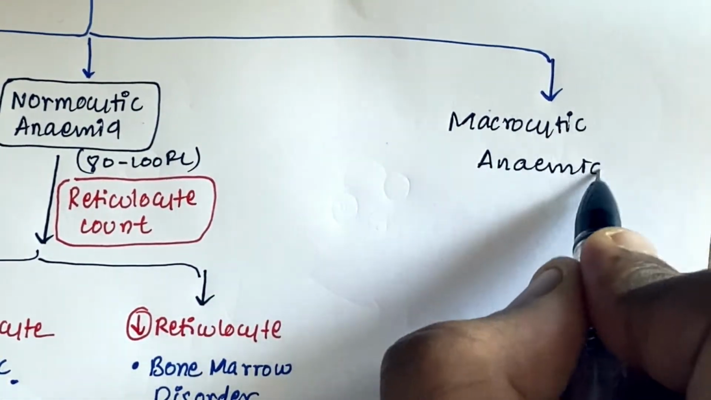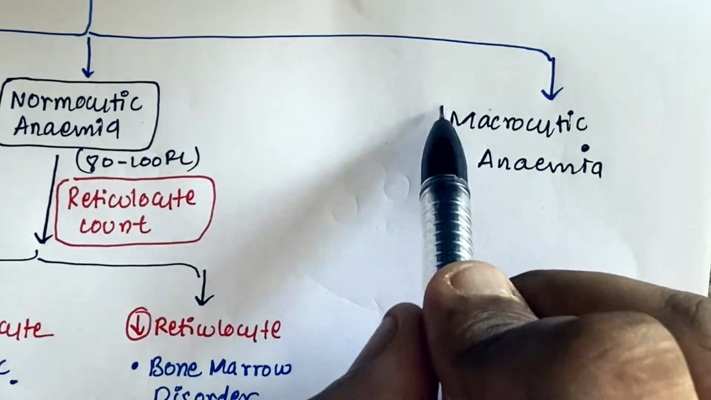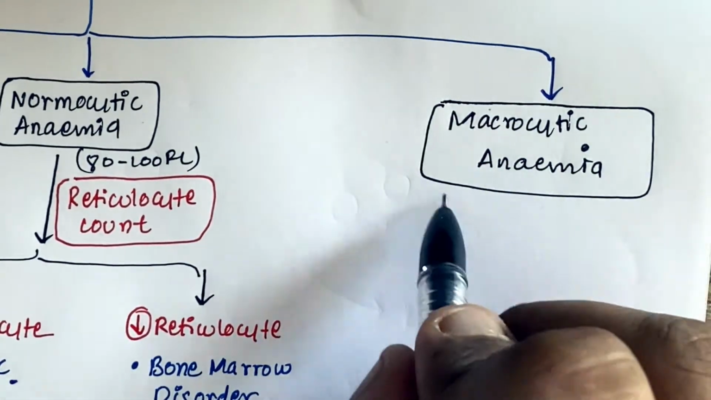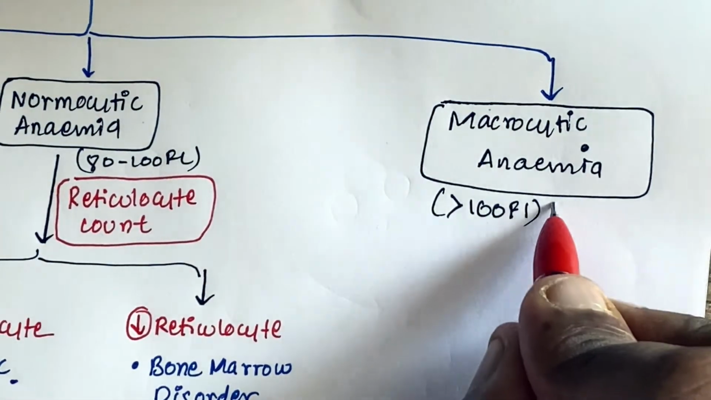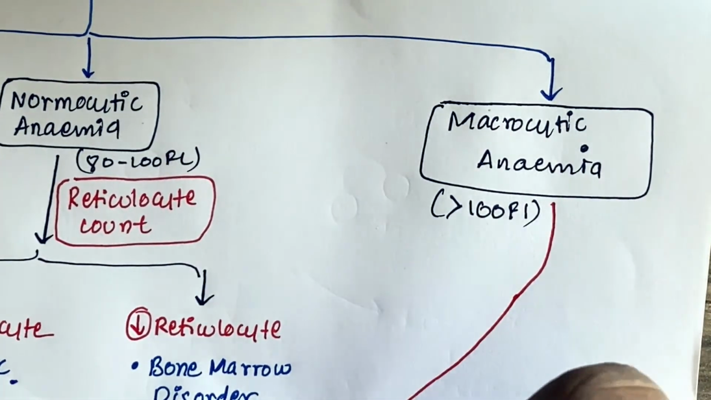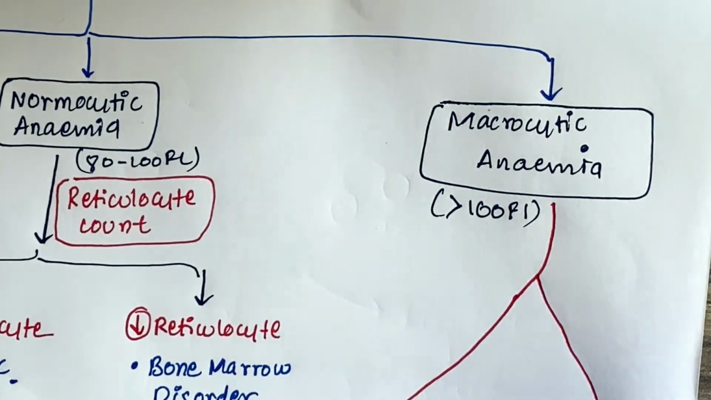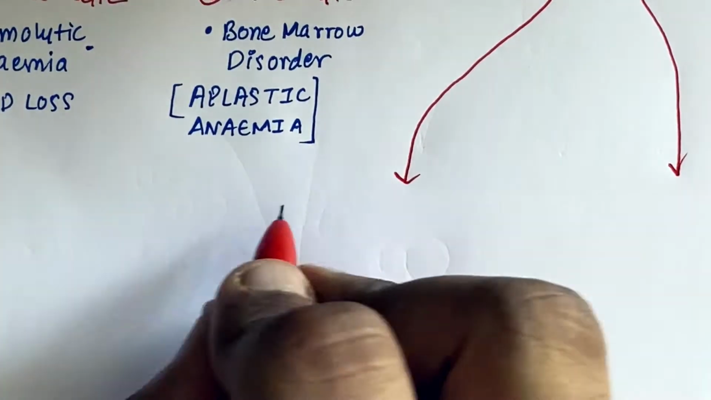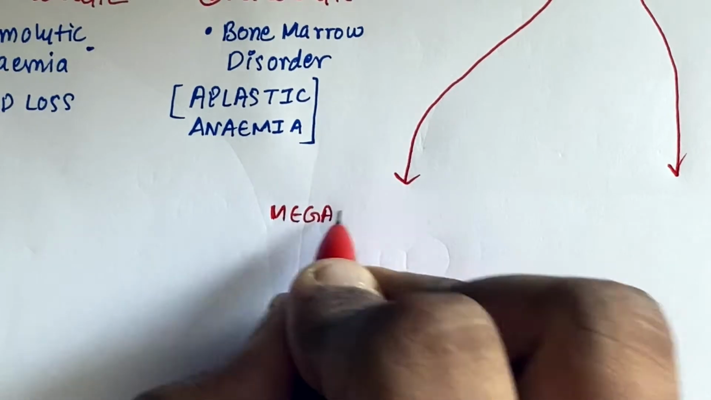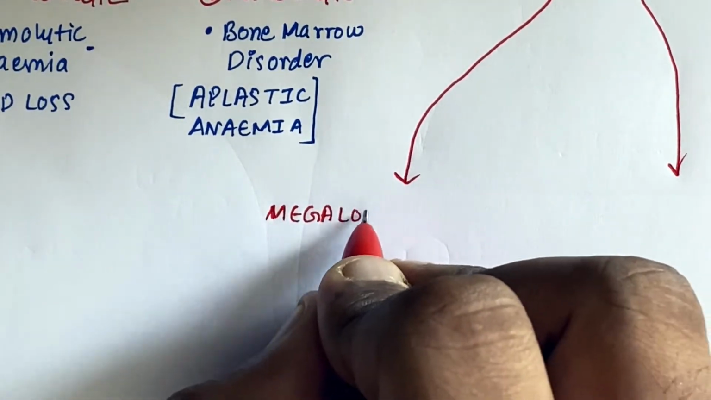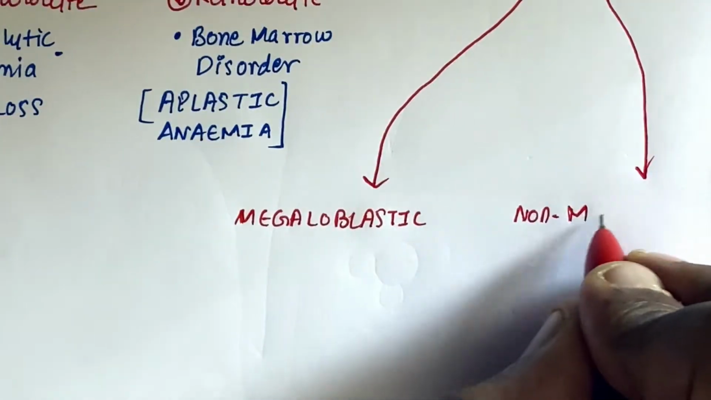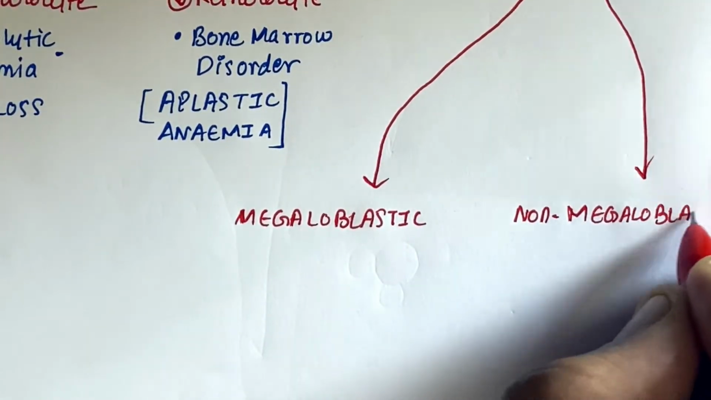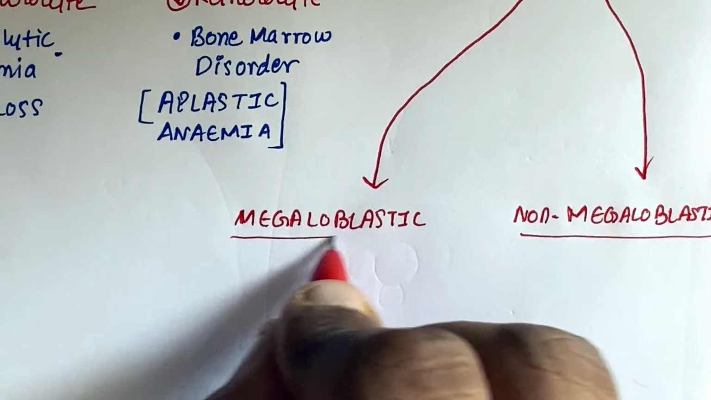Macrocytic anemia is when the cell size is more than 100, definitely more than 100, and you can actually declare it through a blood film. It is divided into megaloblastic and non-megaloblastic. You might think, what is megaloblastic anemia? I'll be talking about that, and non-megaloblastic anemia.